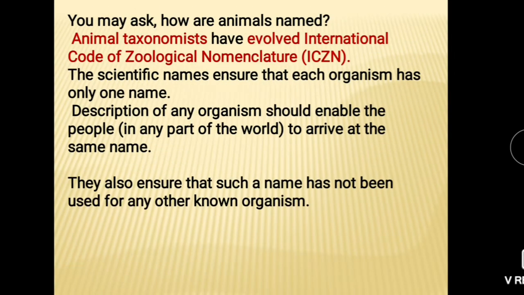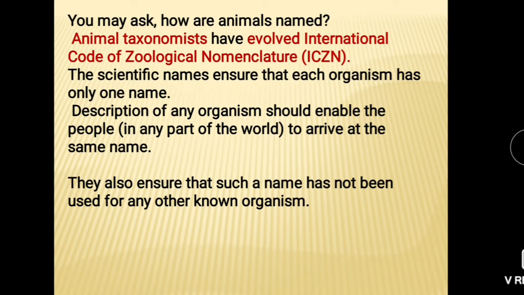In the same manner, the name of an animal is given according to the criteria of ICZN, the International Code of Zoological Nomenclature. The scientific names ensure that each organism has only one name all over the world.